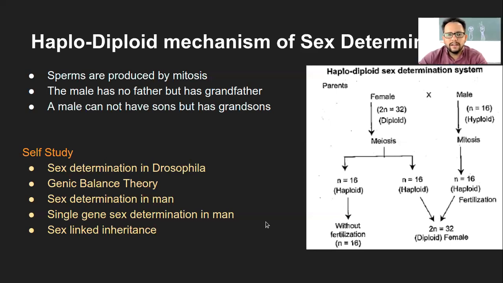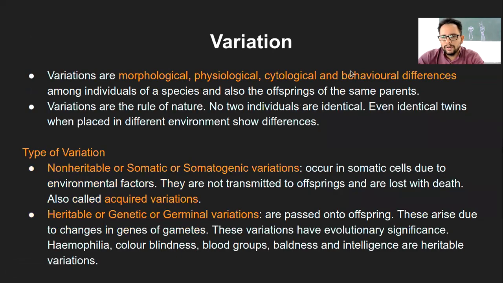Okay, so that is the haplodiploid mechanism. So with this, I guess we are done with those mechanisms of sex determination. Now we will move on to the next topic, and just a reminder again, please go through this. It's not even more than 2 pages of the textbook. So please go through this over the weekend also, and let me know if you have any questions here. Except this part which we are yet to discuss with respect to the sex determining portion, which will come later. So we will move on to variation.